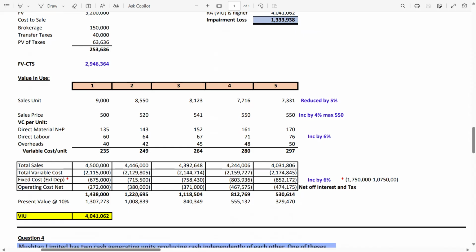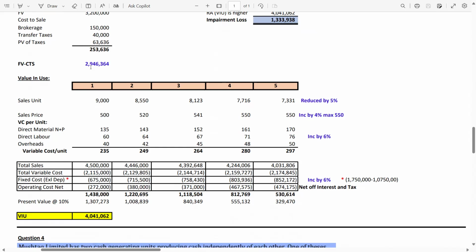Now you are in year 2, so you have to again discount to year 0. So in this case, the power should be 2. Now in year 3, the power should be 3. In year 4, the power should be 4. And in year 5, the power should be 5. So once you calculate the present value, add all these, you will get the value in use, which is 4.04.